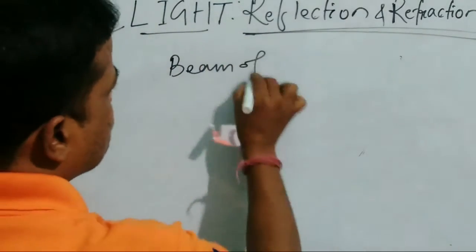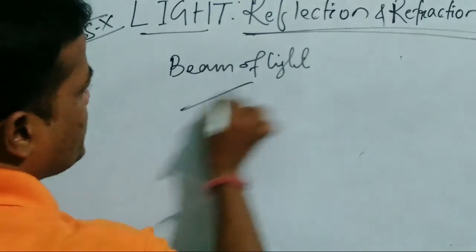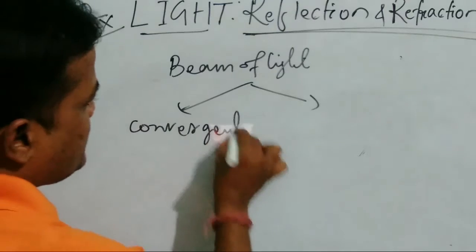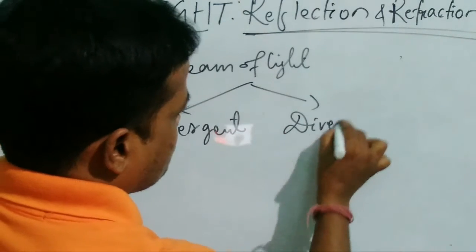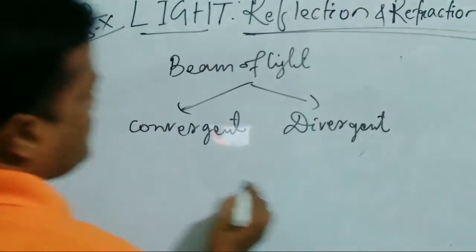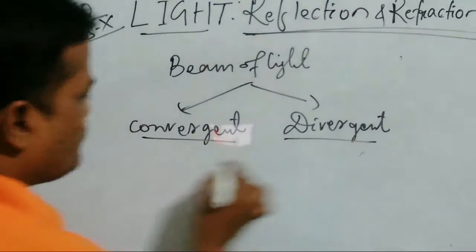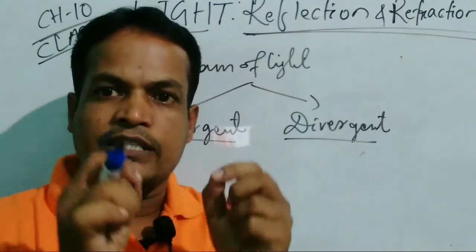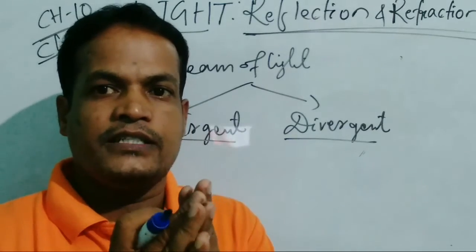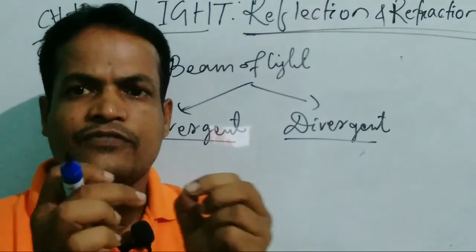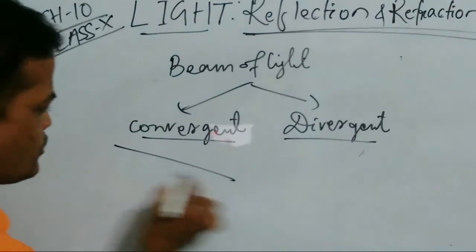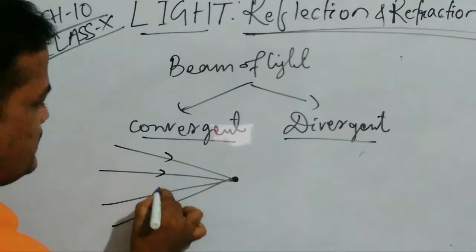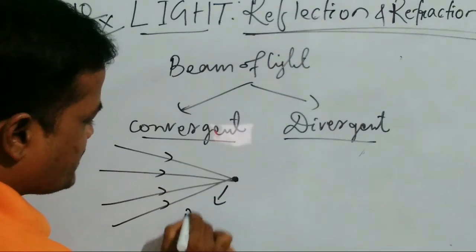A beam of light is of two types: convergent beam and divergent beam. In a convergent beam, the light rays have different sources, but they meet at a single point. They converge at that point, which is called the point of convergence.